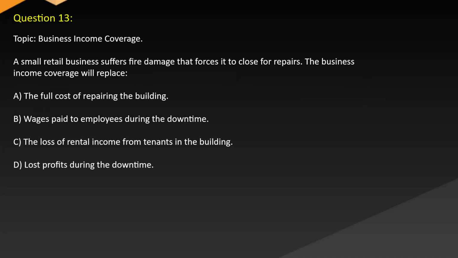Question 13. Topic: Business income coverage. A small retail business suffers fire damage that forces it to close for repairs. The business income coverage will replace: A. The full cost of repairing the building. B. Wages paid to employees during the downtime. C. The loss of rental income from tenants in the building. D. Lost profits during the downtime.